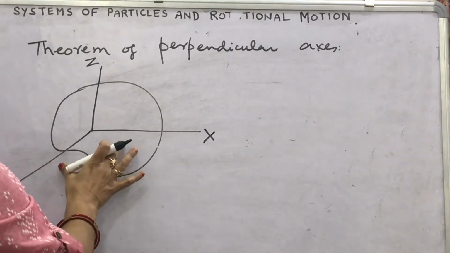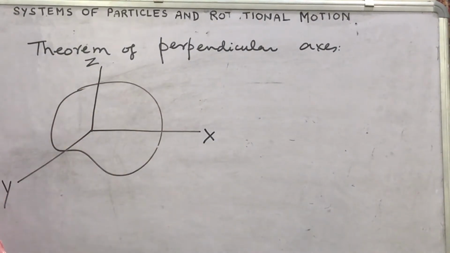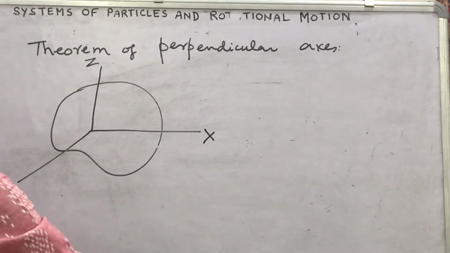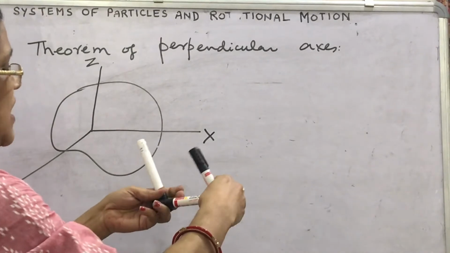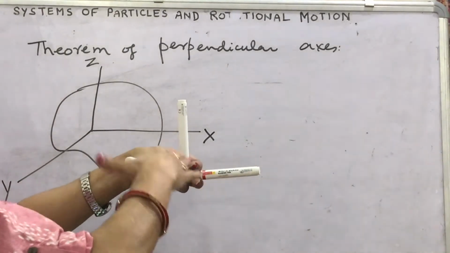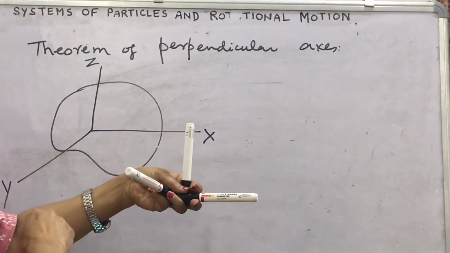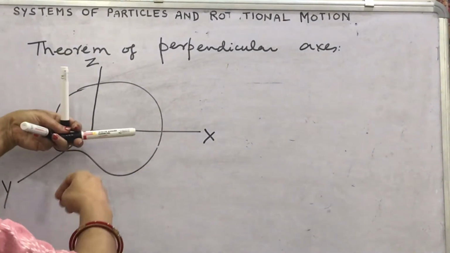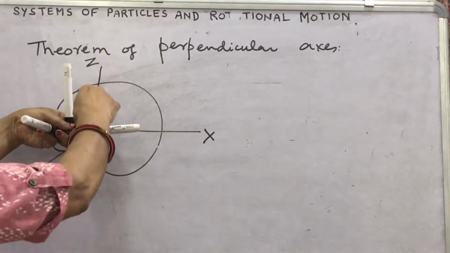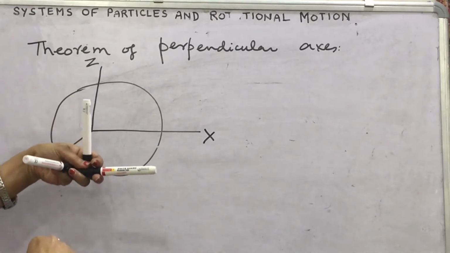These x and y axes lie in the plane of the body. If I show these three axes here, then these two lie in the plane of the body, and the third is perpendicular. This is the z axis, which is perpendicular to the plane of the body.